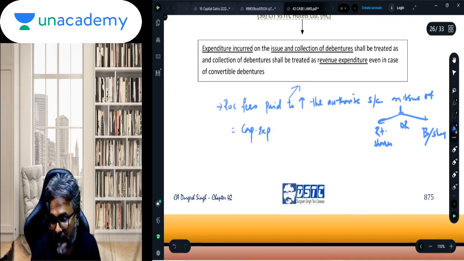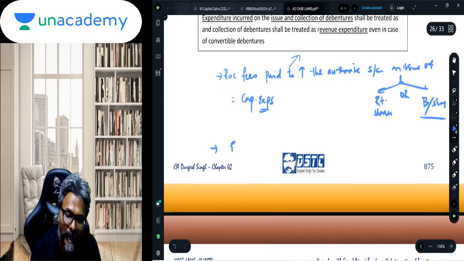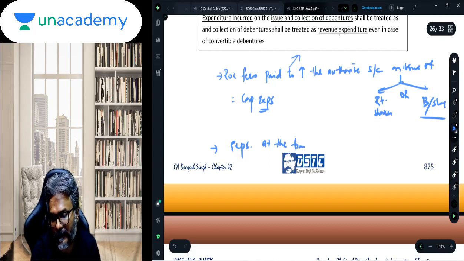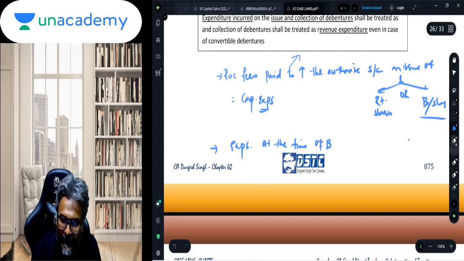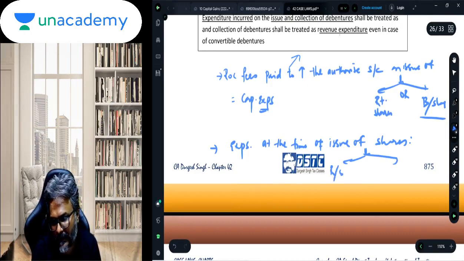So this is irrespective of, be careful, because many students, whenever they hear the word bonus shares, say it is not a capital expenditure and therefore allowed as deduction. Wrong. Expenditure at the time of issue of shares. Now issue of shares would be again rights shares or bonus shares.